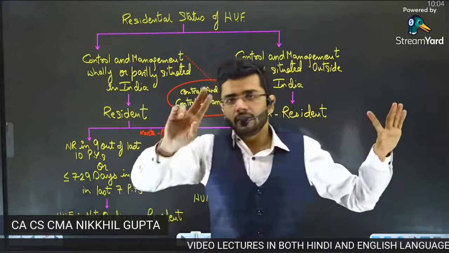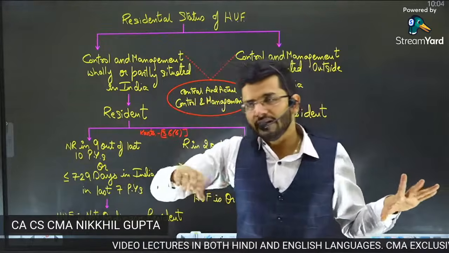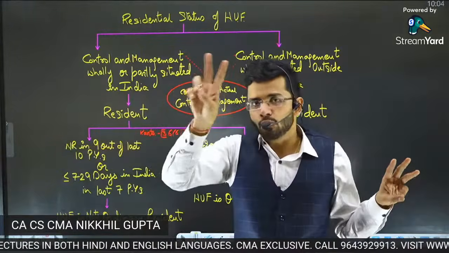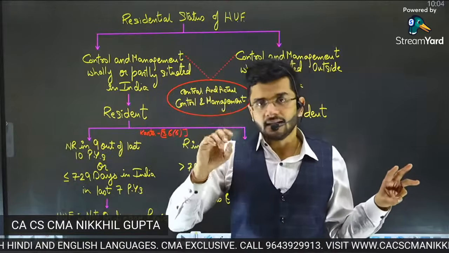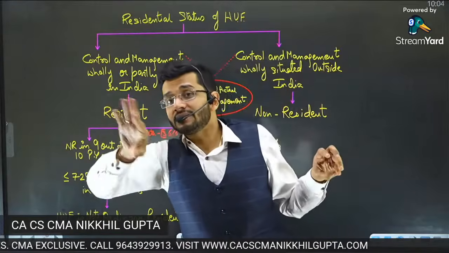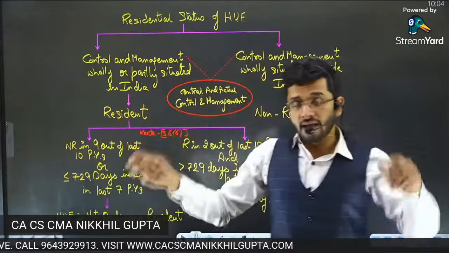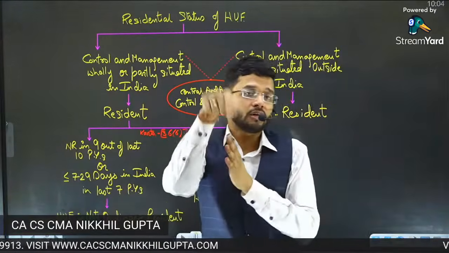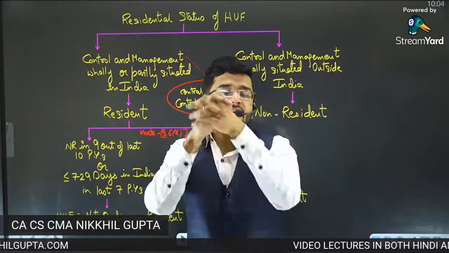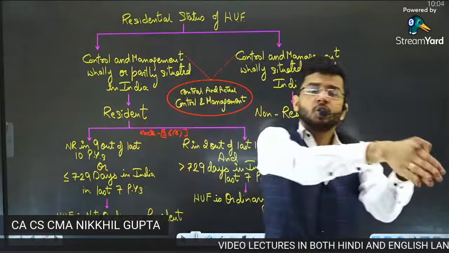He will become an ordinary resident if he has been a resident of India for at least 2 years in the last 10 years. And one more condition to be satisfied cumulatively: if he is in India for 729 days in the last 7 years, then he becomes an ordinary resident. Both the conditions have to be cumulatively satisfied. If either of the conditions is not satisfied, then he becomes a not ordinary resident.